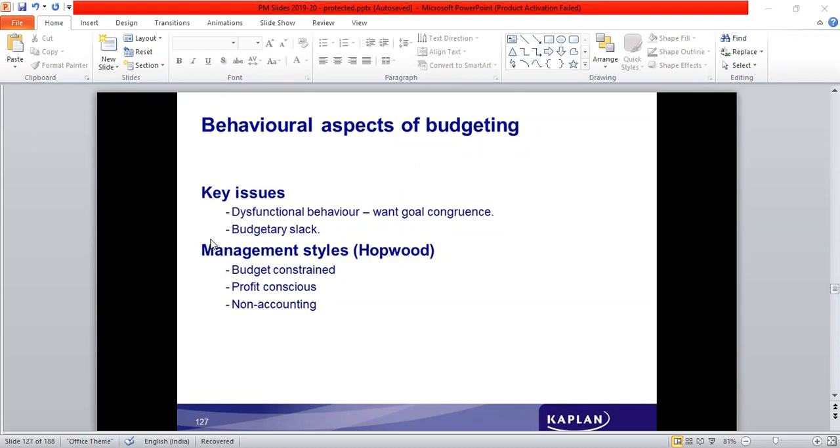First one is dysfunctional behavior. We want goal congruence. But what is the concept of goal congruence? See, the organization's objective is what has to be achieved. The very basic purpose of the organization's existence has to be fulfilled. So the long-term plans, the organization goals and objectives are defined. The long-term plans or the basic purpose is made into short-term plans.